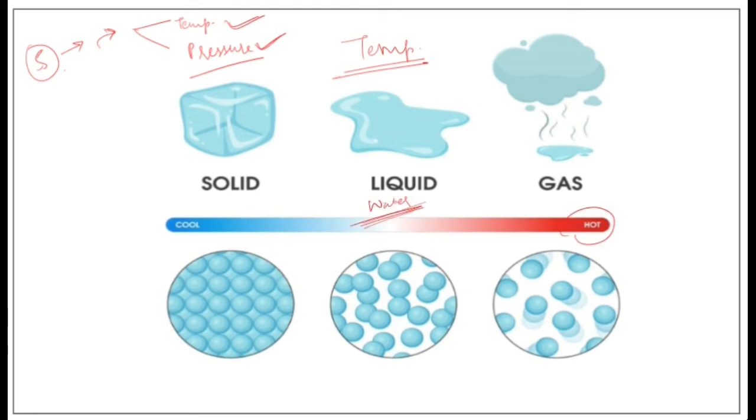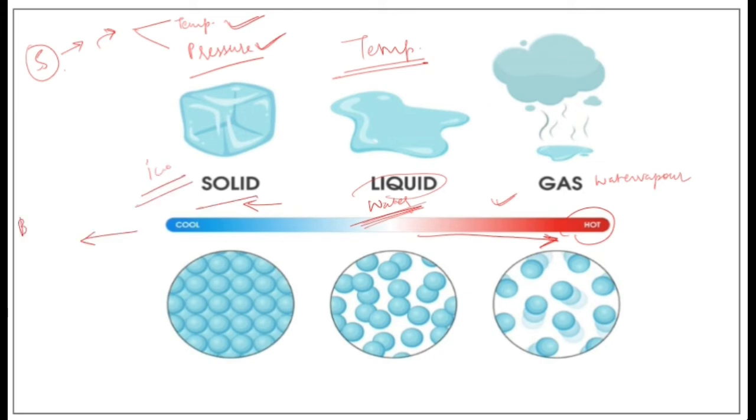So let's take the example of water. Water is a liquid, right? So when we provide heat to the water, when we provide higher temperature, what happens? It gets converted into gaseous state, that is water vapor. And when we reduce the temperature, it cools down and it forms ice, which is the solid state of matter.